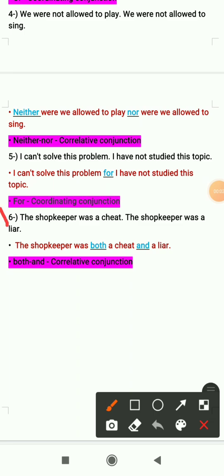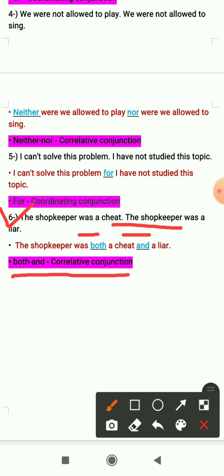Sixth one is: the shopkeeper was a cheat, the shopkeeper was a liar. And the conjunction we have used to join these sentences is both and, which is a correlative conjunction, because correlative conjunctions are used in pairs. So both and conjunction is used to choose the options.